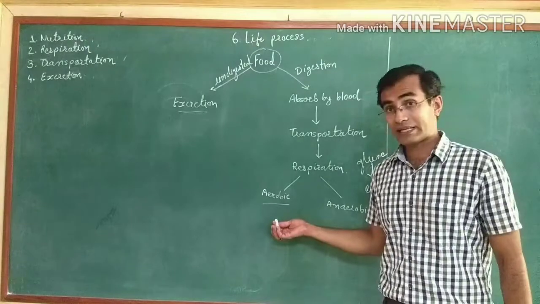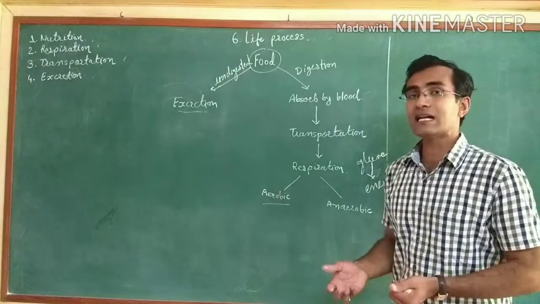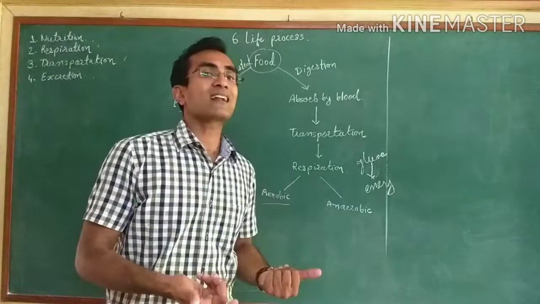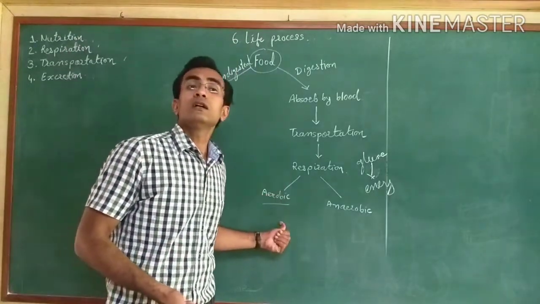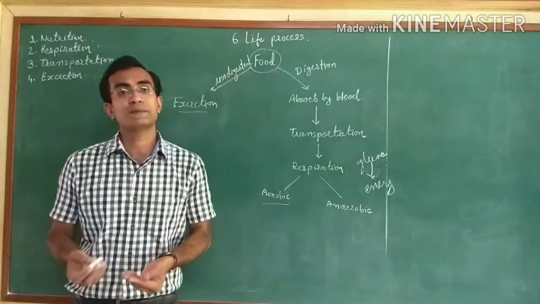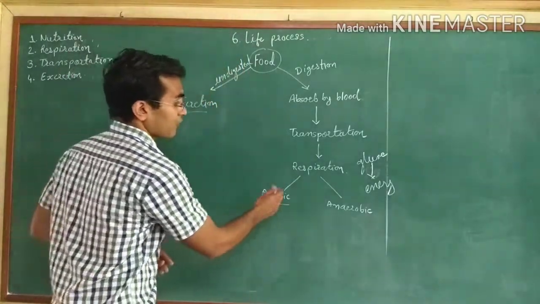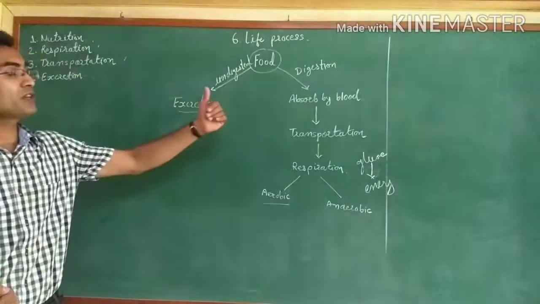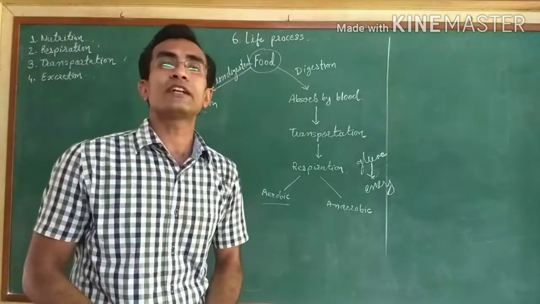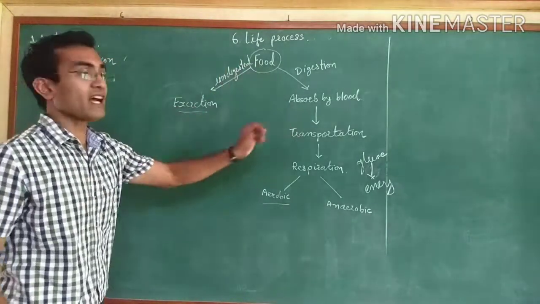Now understand that respiration is further divided into 2 types. Cells which require oxygen for the respiration process follow aerobic respiration, whereas cells which do not require oxygen for the respiration process follow anaerobic respiration. Now again, what is the simpler particle at the end of the digestion process? That is glucose, and the energy will be generated through the glucose only. Hope you understand this flow chart.